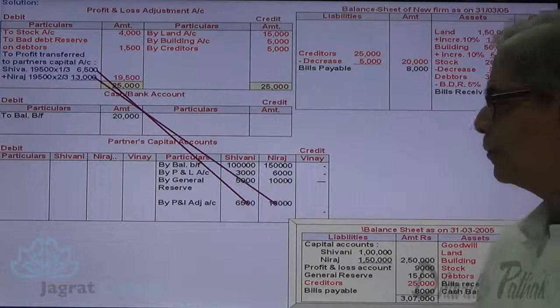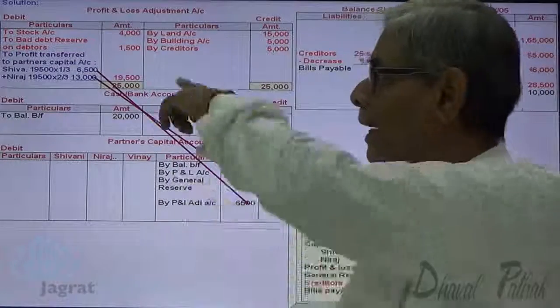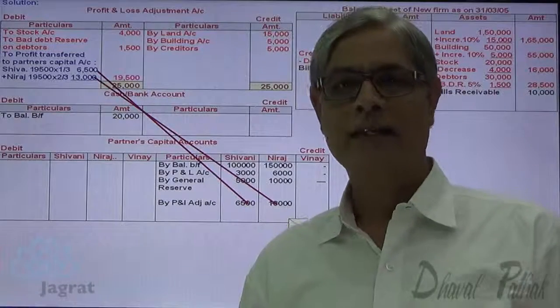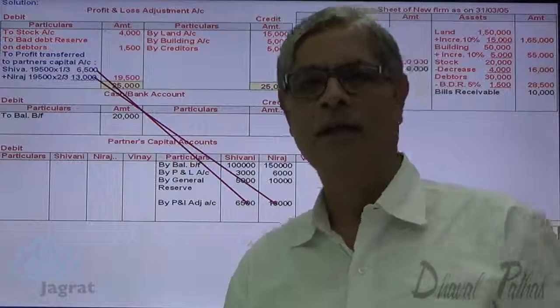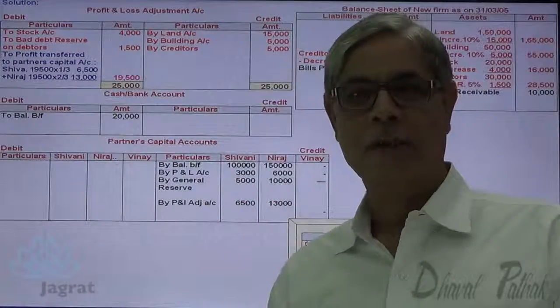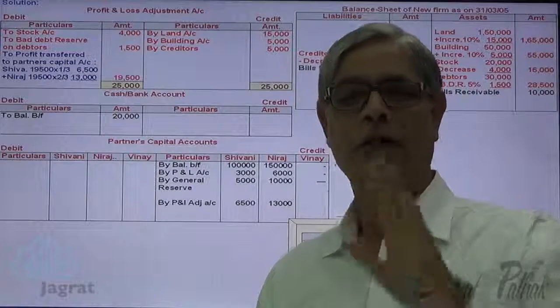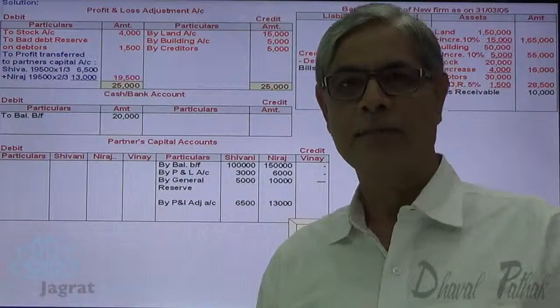6,500 and 13,000. If I want to write down the journal entry: profit and loss adjustment account debit 19,500, to Shivani's capital account credit 6,500, to Neeraj's capital account credit 13,000. Now the profit and loss adjustment account is closed. Now I want to consider the goodwill point as I have mentioned to you while introducing the sum. Let us start.